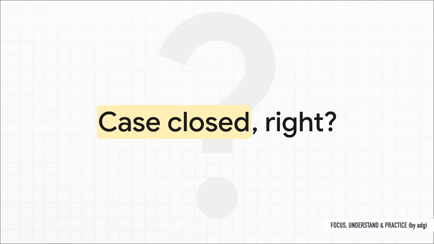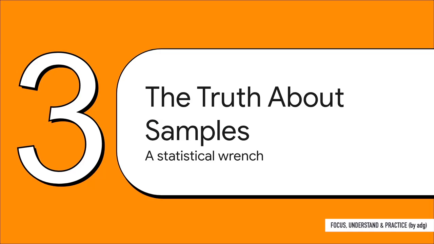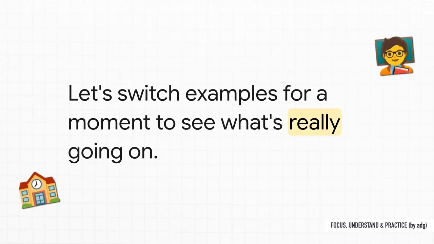Or is it? And this is where statistics comes in and makes everything so much more interesting. Because that simple, intuitive conclusion we just made might be completely wrong. We've overlooked something really important about how samples actually work. To really wrap our heads around why that 4.9 gram result is so tricky, let's step away from the factory for just a second. Let's imagine we're in a classroom.